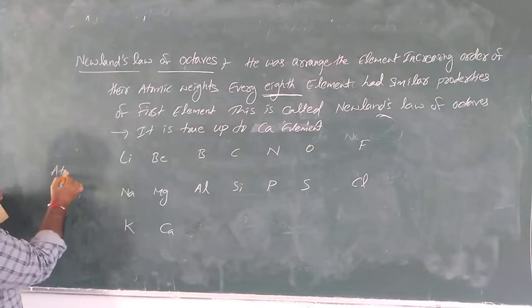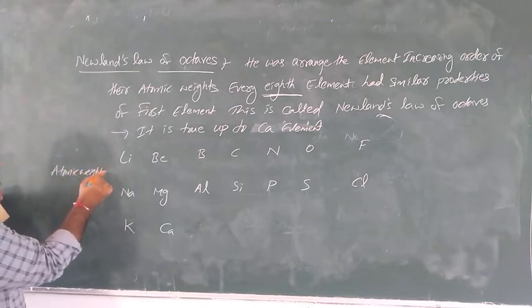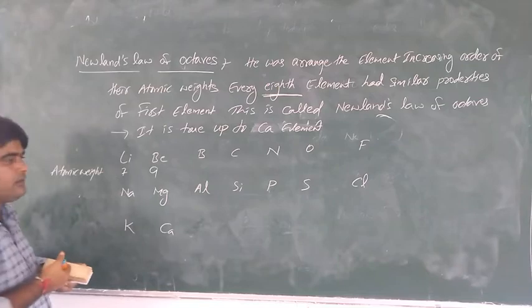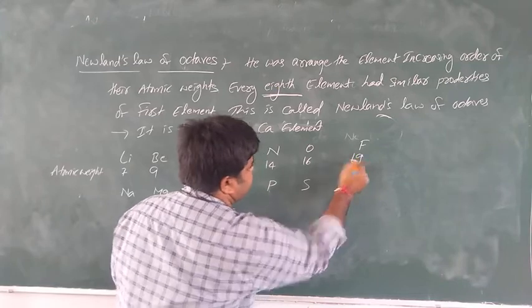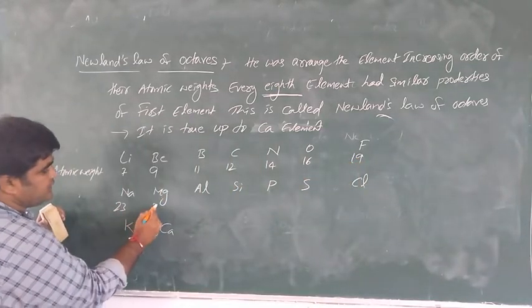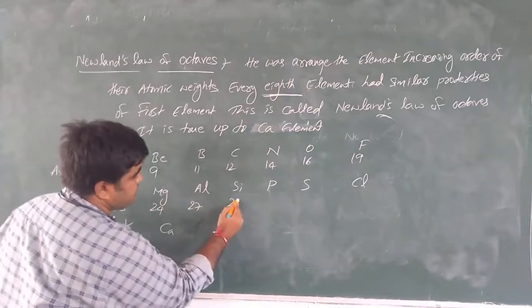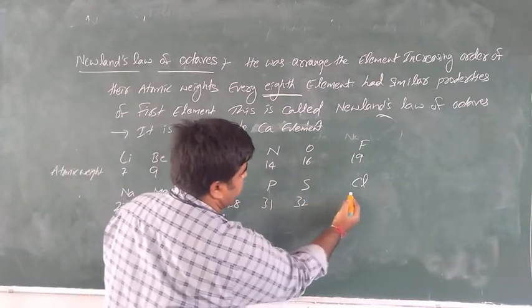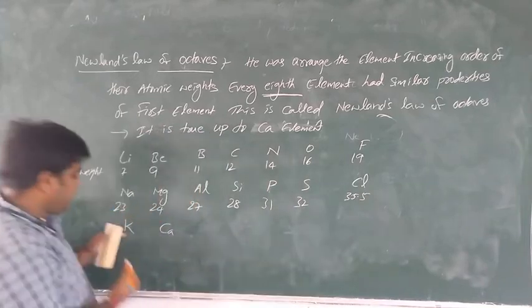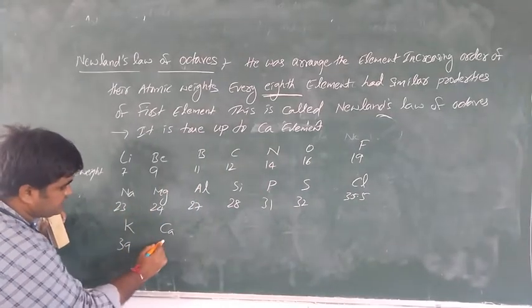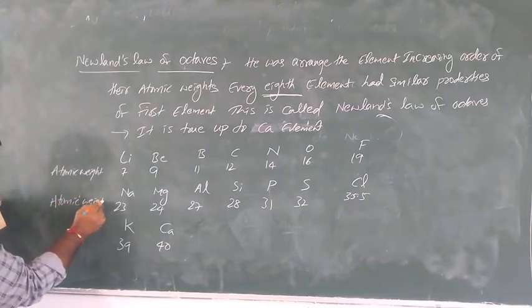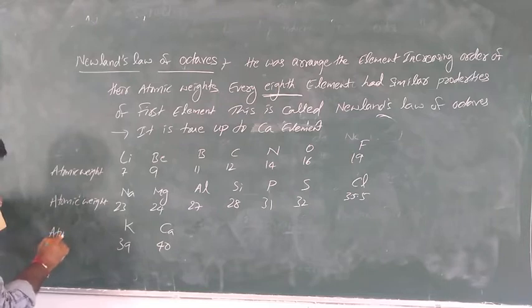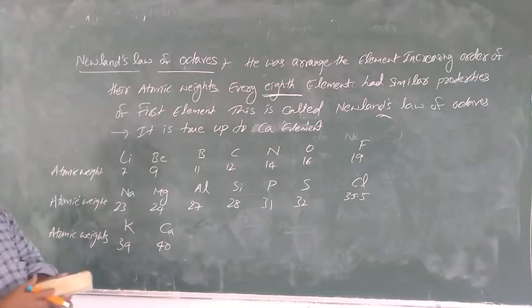Atomic weights: 7, 9, 11, 12, 14, 16, 19. And sodium is 23, then 24, 27, 28, 31, 32, 35.5. And potassium is 39, calcium is 40. So what is Newland's law of octaves?